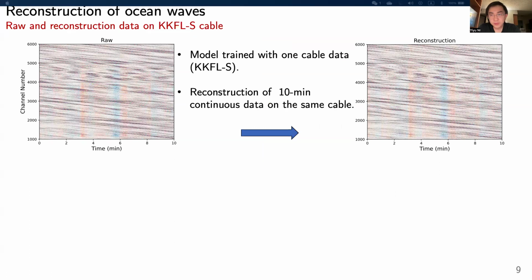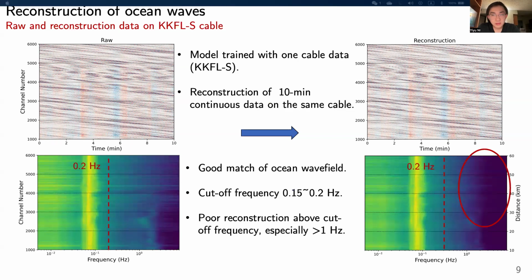After training the model using the data from the KKFLS cable, we are showing the reconstruction using a 10 minutes continuous recording. We can see that the overall temporal wavefield pattern shows a good match. Moving towards the channel spectra, the low frequency content contributed by the ocean surface wave is well reconstructed. There is a cutoff frequency about 0.15 to 0.2 Hertz, and our model is having difficulty with the content above the cutoff frequency, especially above 1 Hz.